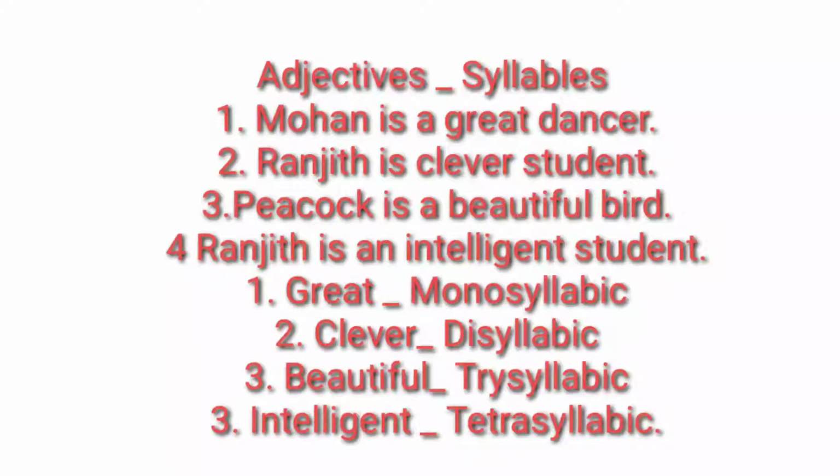Hi friends, before learning degrees of comparison, first of all we must learn adjectives and syllabic division. Whenever an adjective is defined, how do we define it? An adjective is the word which qualifies the noun. It describes the noun. That is what we learned.